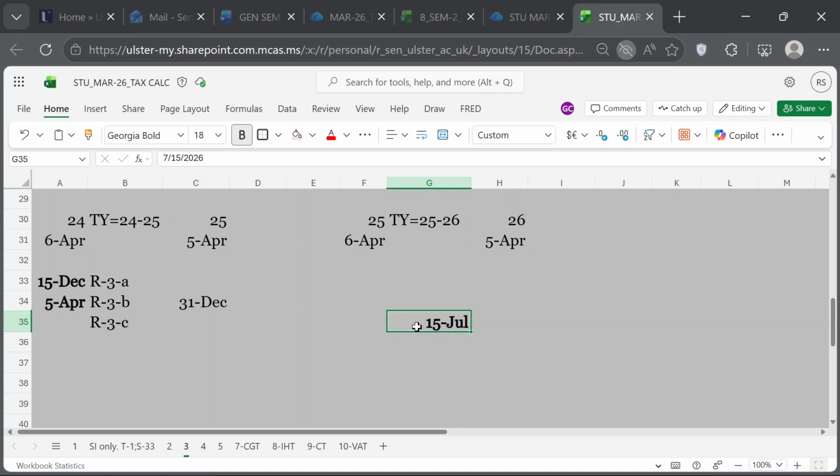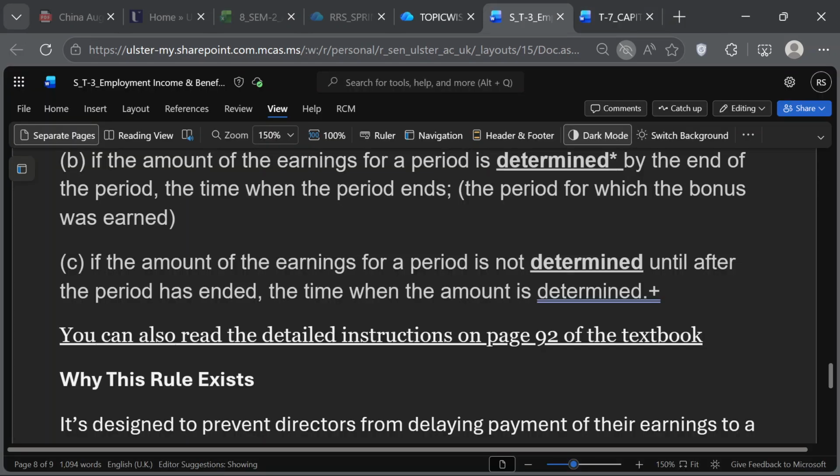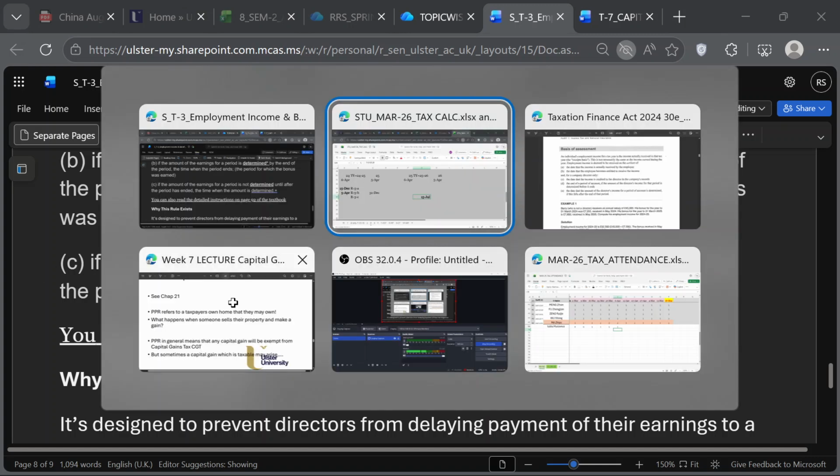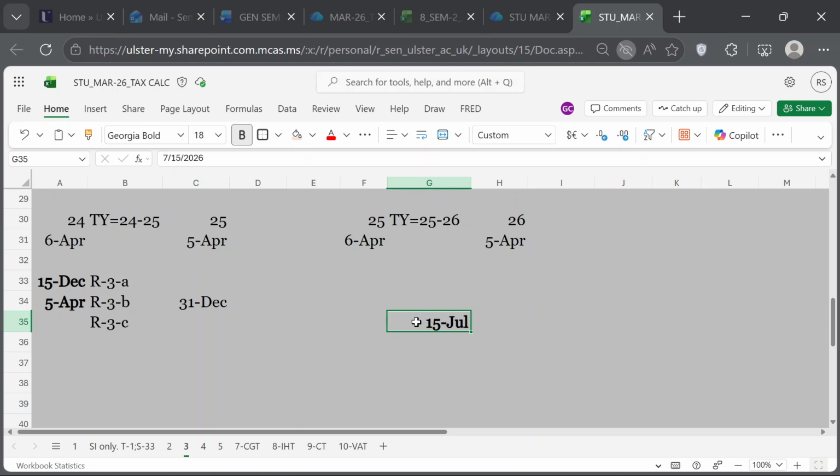So on 15th of July 2025, they finally make the determination that Hazel should get a certain amount of money for her work done in the year 24-25. Because it is for the year 24-25, it is falling under Rule C, but the amount is not determined until after the period has ended. Because the amount is determined on 15 July 25, it is after the end of the period to which the earning applies. Is this clear?